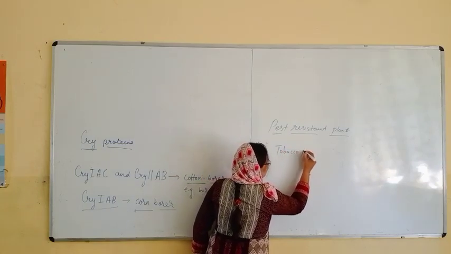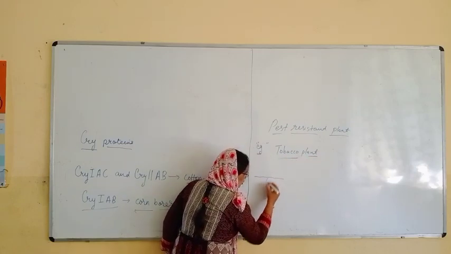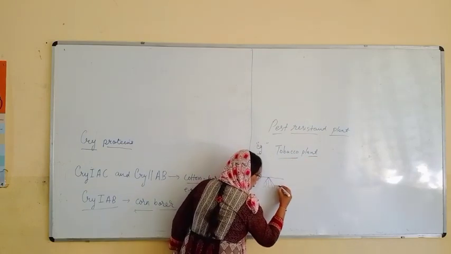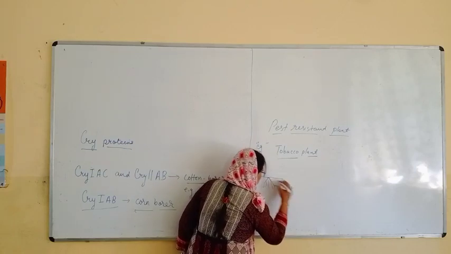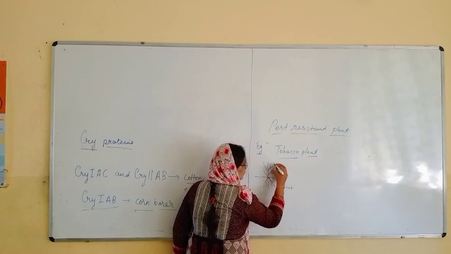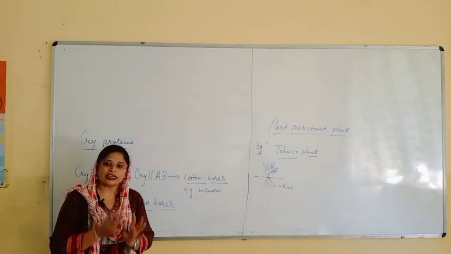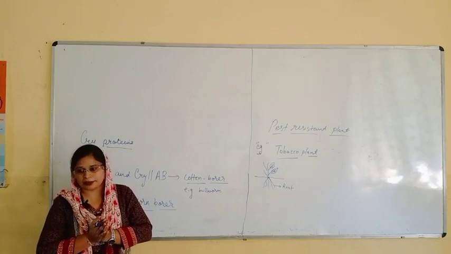Let us say this is the root of the tobacco plant and this is the plant. These are the leaves. So how can we get a genetically modified plant of tobacco?